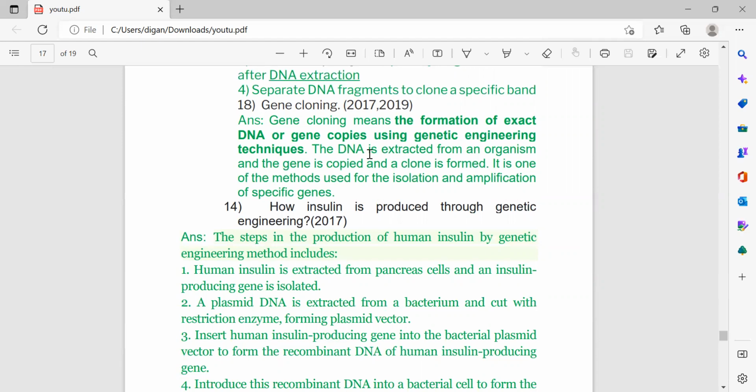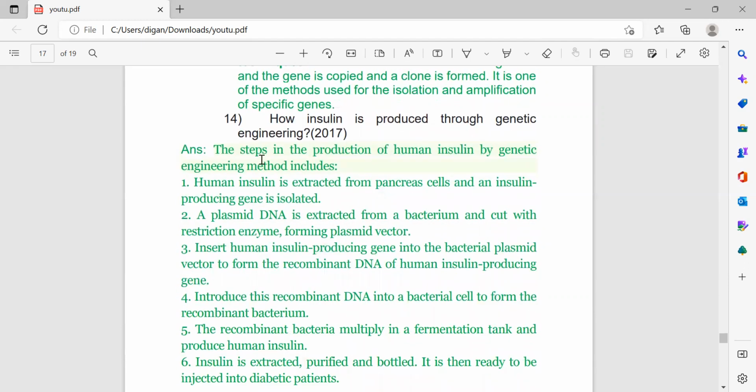Next, a short note has come on gene cloning. Gene cloning means the formation of an exact DNA or gene copy using genetic engineering technique. The DNA is extracted from an organism and the gene is copied and a clone is formed. It is one of the methods used for the isolation and amplification of a specific gene.